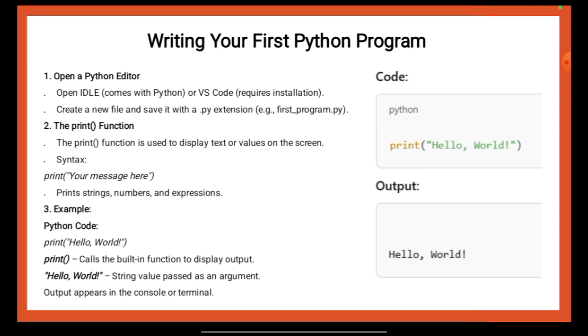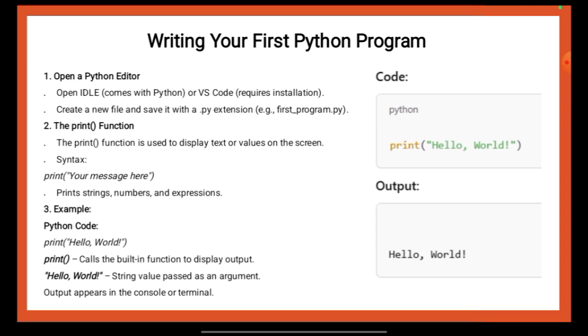The syntax is print(your message here), where the message can be a string, number or an expression. For example, you will write print("Hello World") to display the message Hello World on the screen. You can also display expressions like print(5 + 3), which will output 8. The print function will help you to test and debug your code by showing the output directly in the console or terminal.